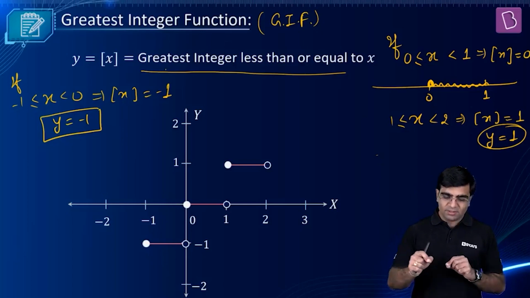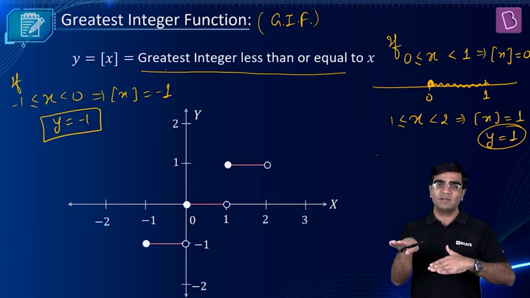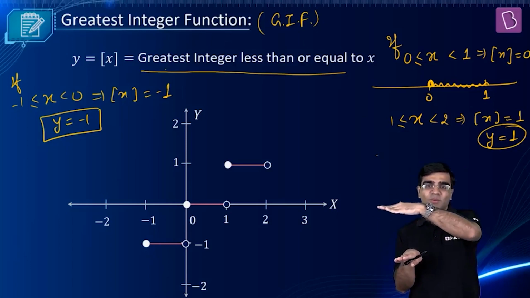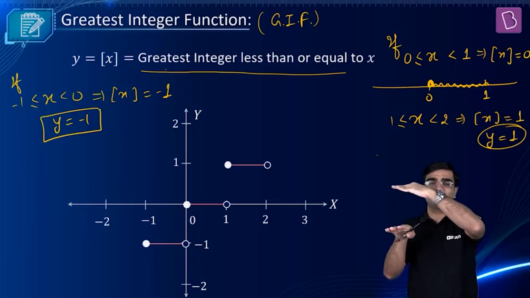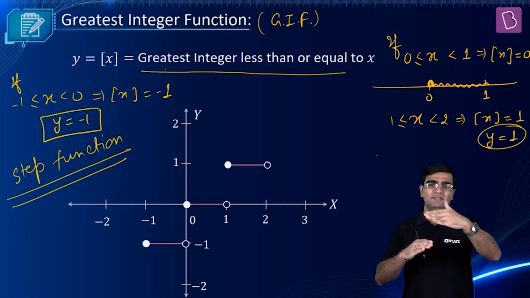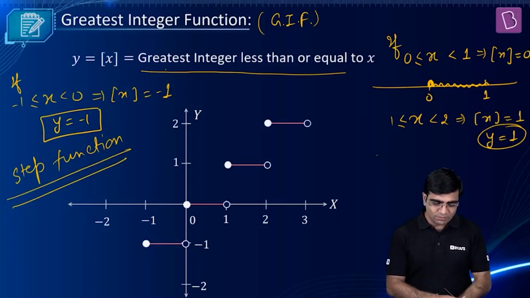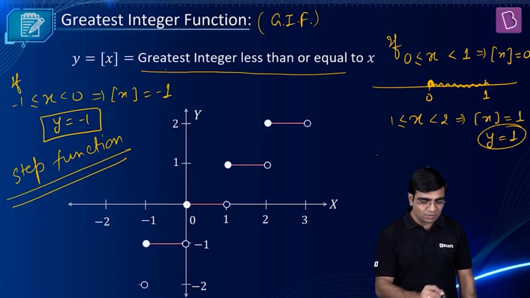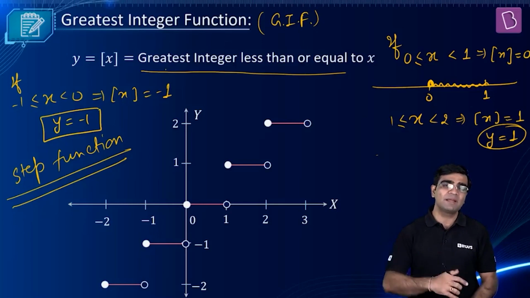Can you see the trend here? What am I getting? Minus 1 to 0. Then 0 to 1. Then 1 to 2. What do I have here? It looks like I'm getting first step, second step, third step. Yes, this is called the step function. It's another name for it. You can remember it: step function. It's in the step format. And I hope you can now predict the trend. And that's how the final graph will actually look. Somewhat like this. So from 2 to 3, it will be y equal to 2. From minus 2 to minus 1, it will be y equal to minus 2.